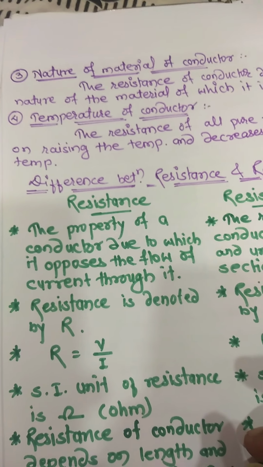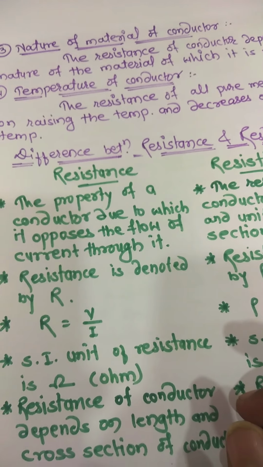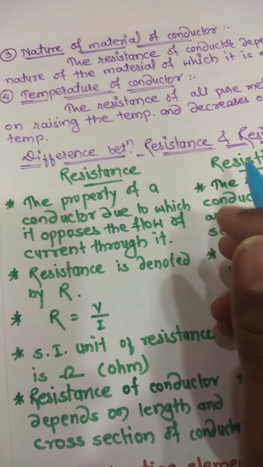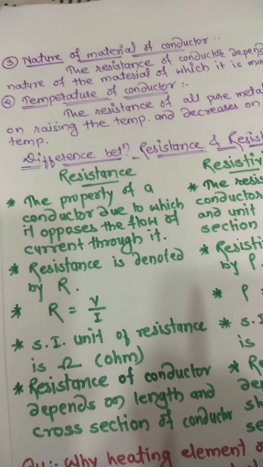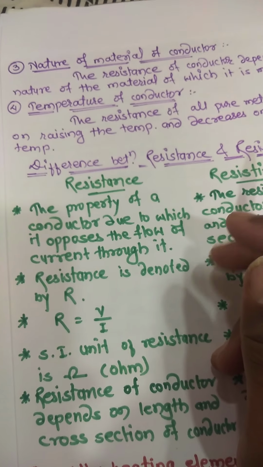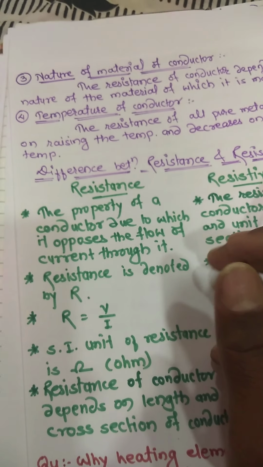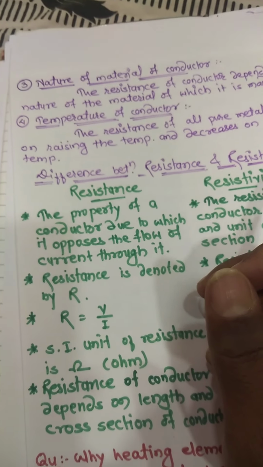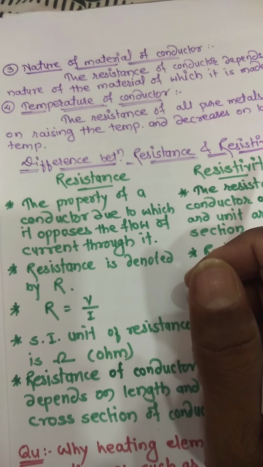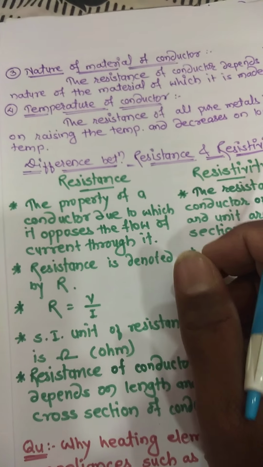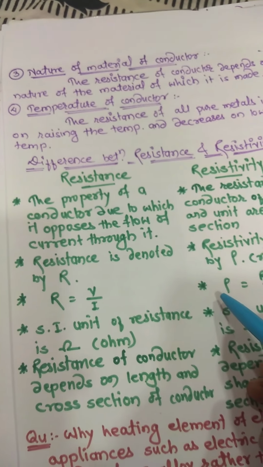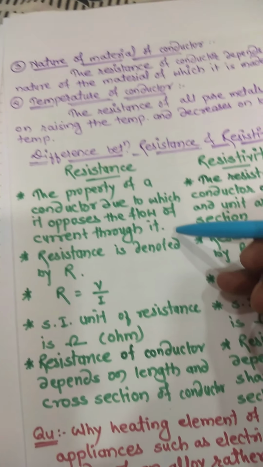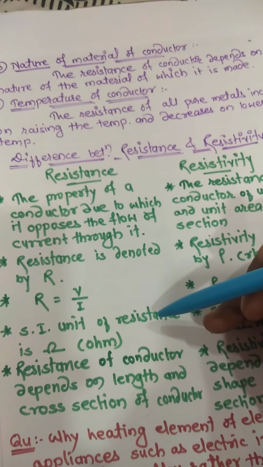Hello student. In the previous video we discussed resistance, the SI unit of resistance, and the factors affecting resistance. In that we studied 4 factors, and from the explanation of those 4 factors we studied resistivity.